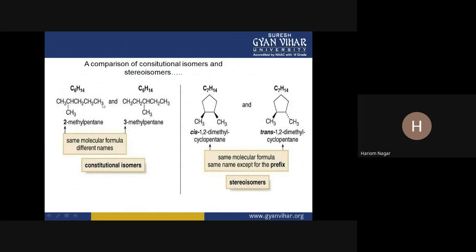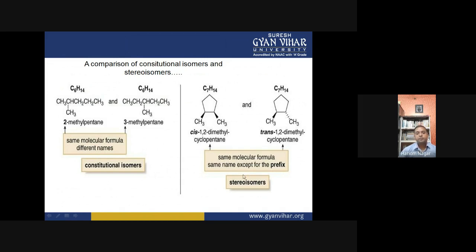In this compound, at the second position, a methyl group is present, and this carbon chain contains 5 carbons. This is pentane, and 2-methyl pentane it is, and this is 3-methyl pentane. Here, groups are the same, but the positions of the groups are different. These constitutional isomers are also called chain isomers, right?